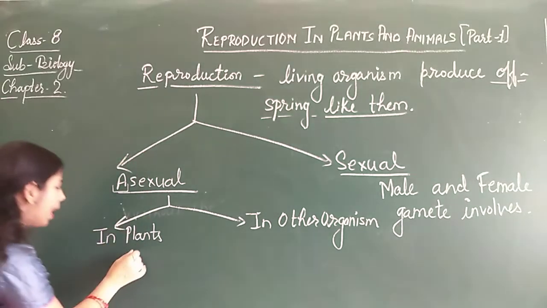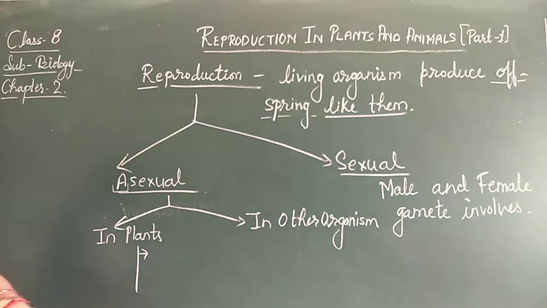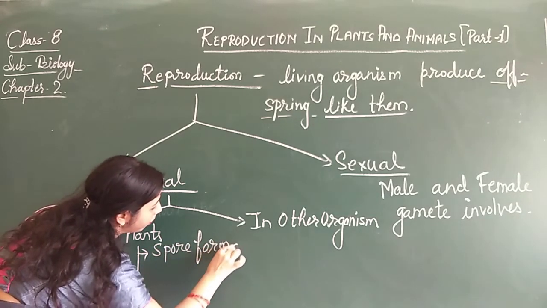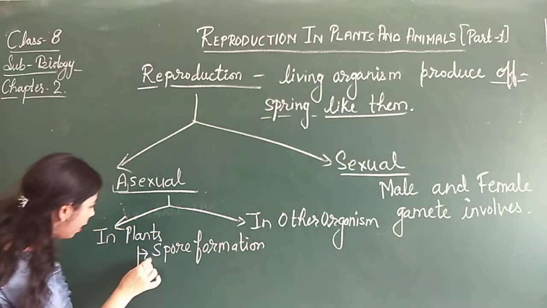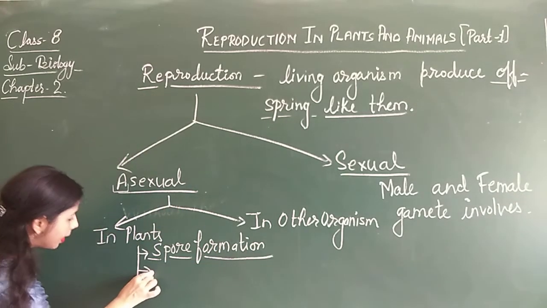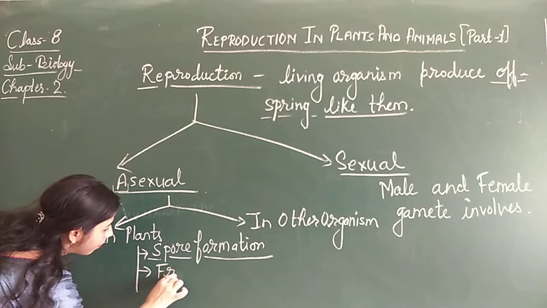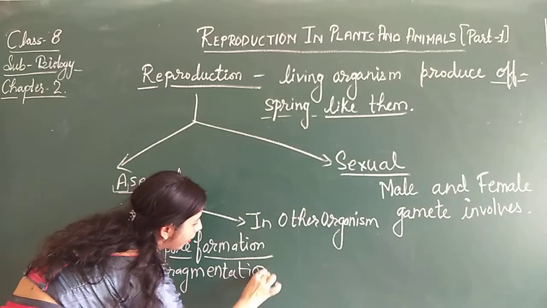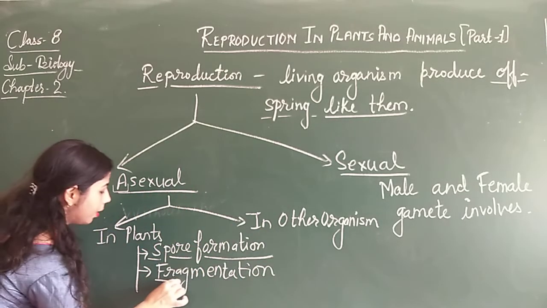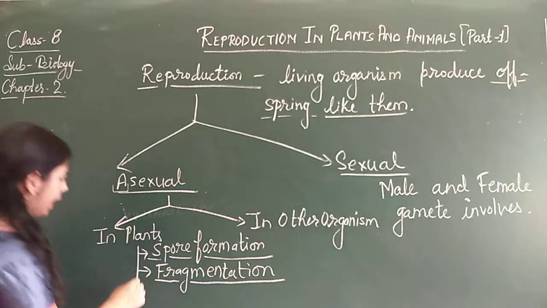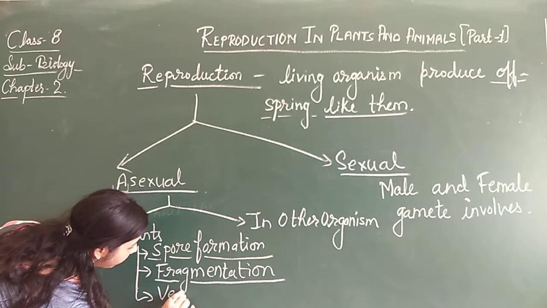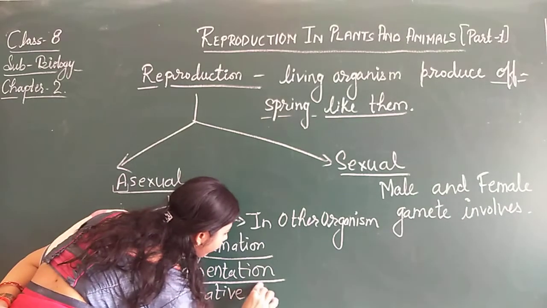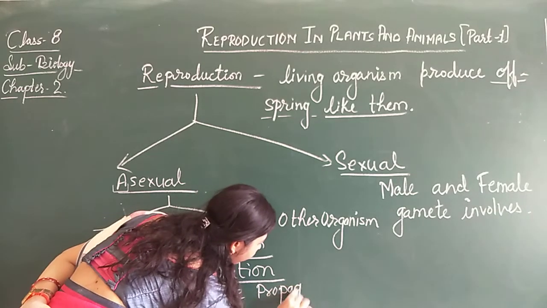In plants it occurs by spore formation, first is spore formation, second is fragmentation, and the third one is vegetative propagation.